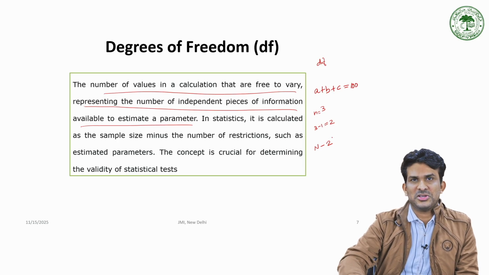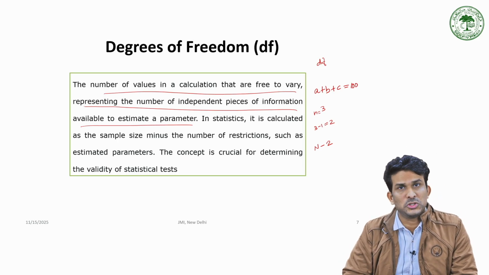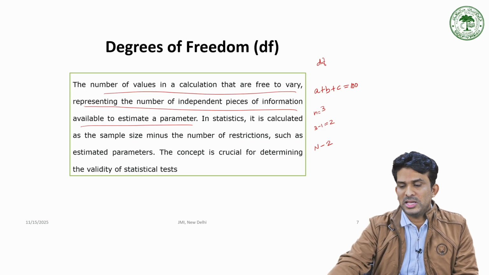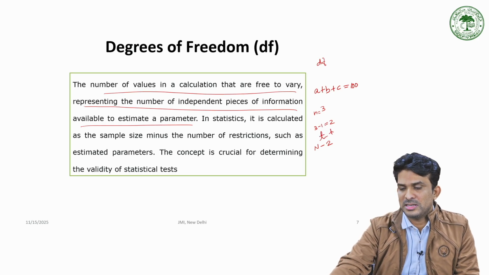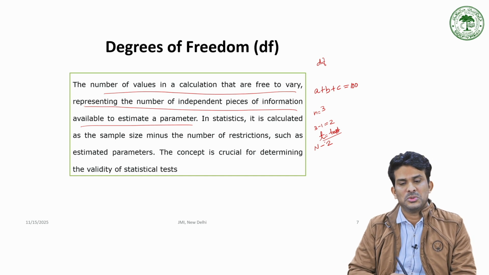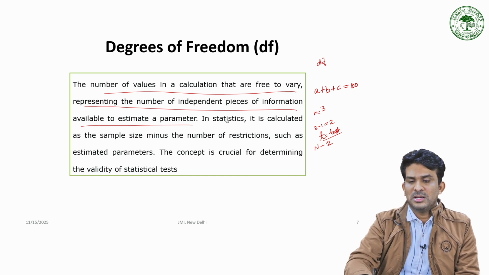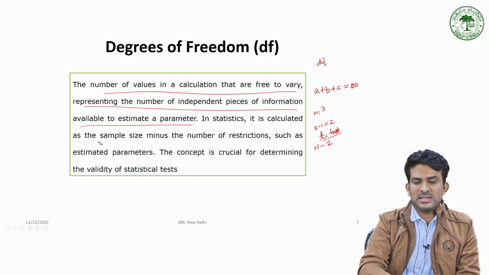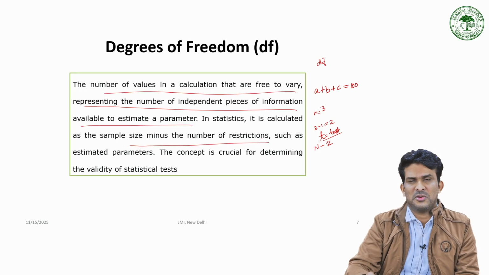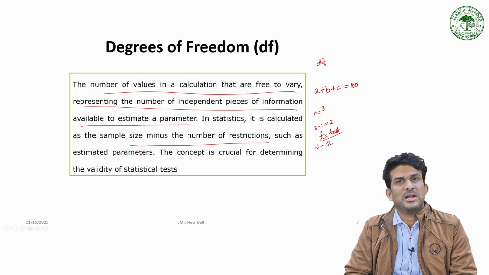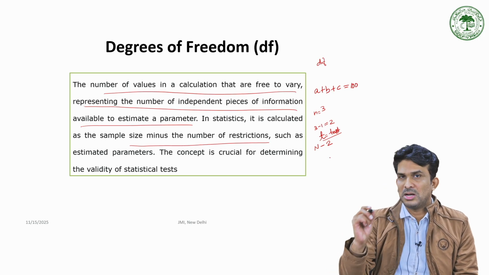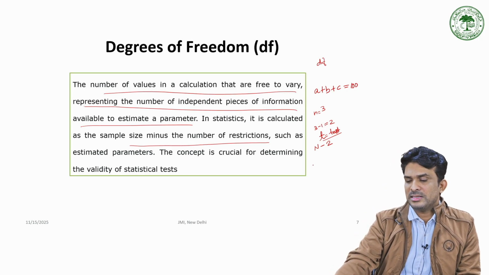We mentioned one restriction, so how is it n minus 2? In the case of the independent sample t-test, it is n minus 2. In the example, it is calculated as the sample size minus the number of restrictions. So, how will it be 2 here? Because this n is n1 plus n2.